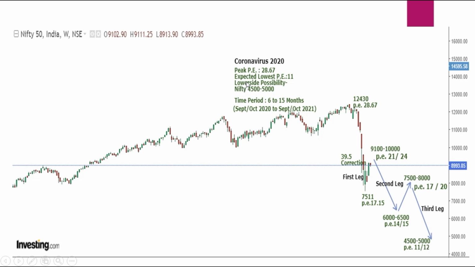particular situation is no less than the IT bubble or the 2008 recession. So this correction can again go deeper and reach this particular zone. Whatever is the case, 4,500 to 5,000 to 6,000, 6,500 can be the bottom where the market should finally find its base before it goes for a consolidation, as we have seen in other depressions and recessions, where situations can be almost 6 to 7 months of range bound activity before an uptrend starts.